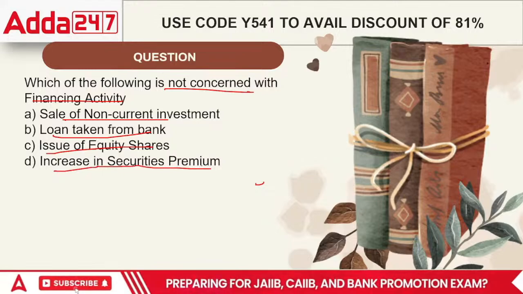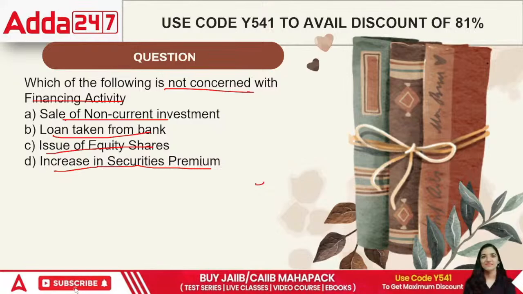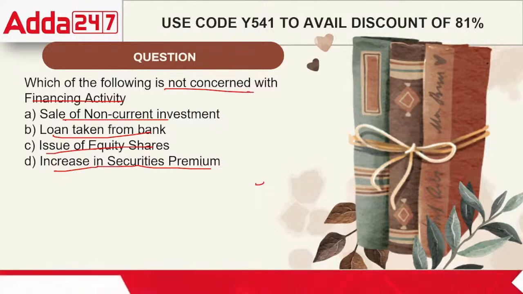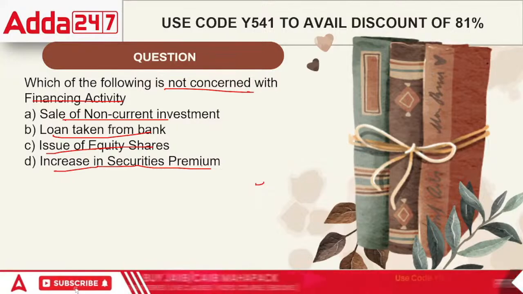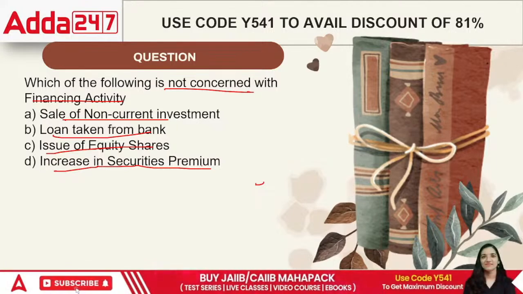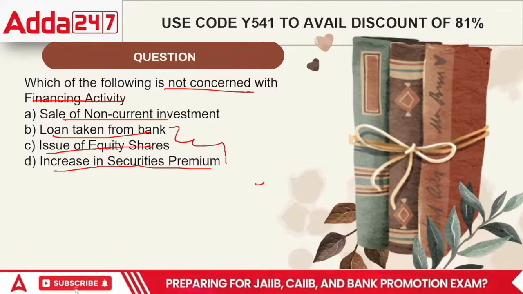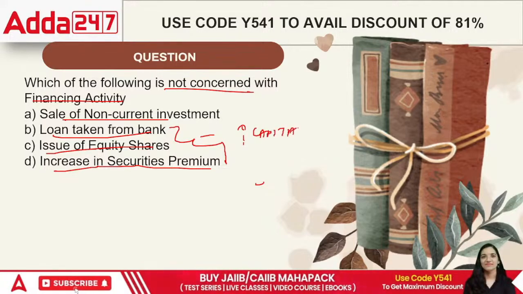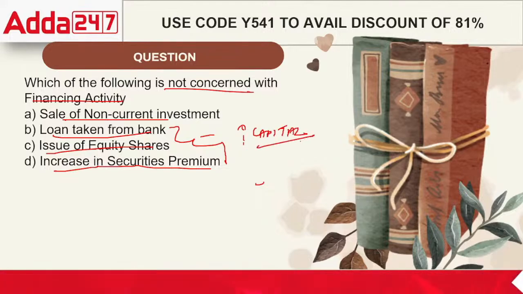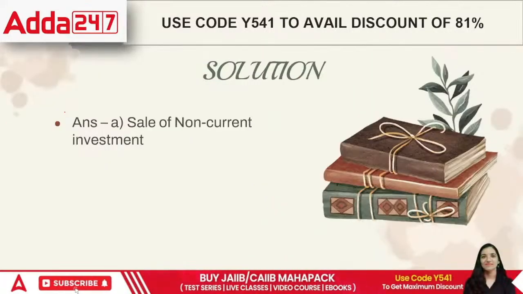See, the point is, if I take a particular loan, this is based upon the fact that I am trying to take money from other people and then I get finances for the business. And in terms of equity shares being issued, that is also a part of it. The next point is increase in the security premium. All these last three areas are where we are trying to increase our capital, while in terms of the normal working it would be called sale of non-current investments.